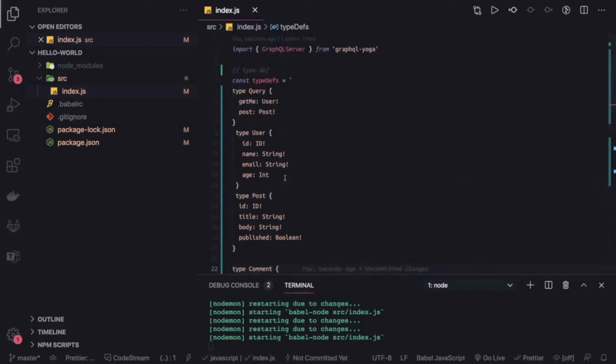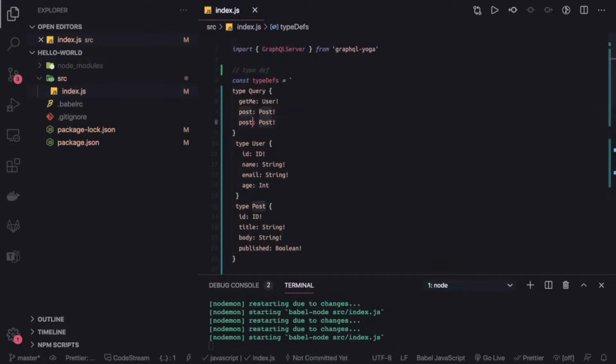Whenever you are sending a comment, I will send you the comment type. Currently we are talking about an object, but this can simply be an array also. And what does this exclamation mark mean?